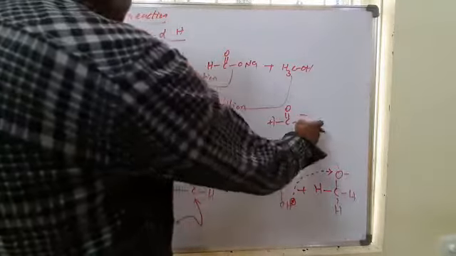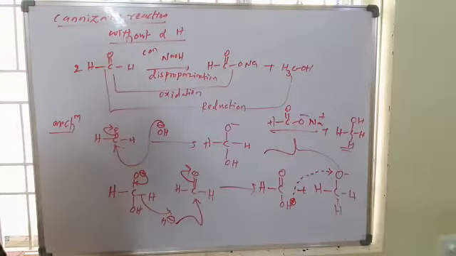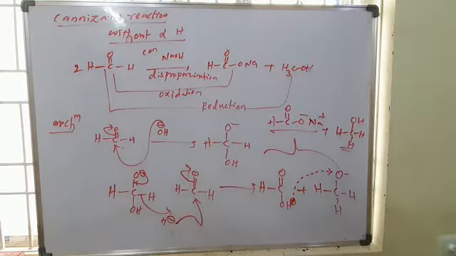The negative charge is satisfied by the Na plus ion, and this is HCO minus Na plus. And here HCH OH. So this is the alcohol, and this is the salt of the acid. So this is the disproportionation reaction. One undergoes oxidation and one undergoes reduction. This is the Cannizzaro reaction.